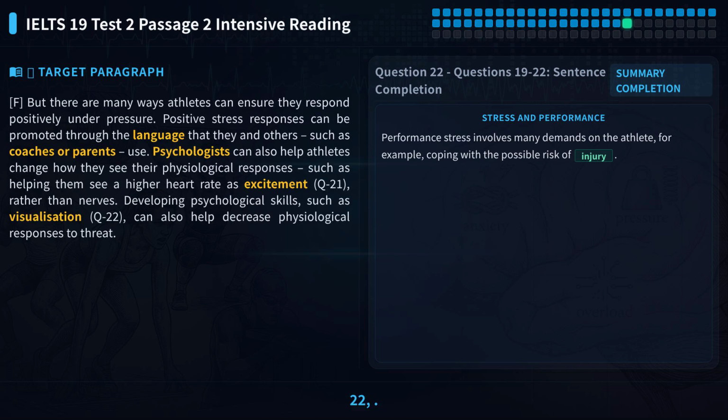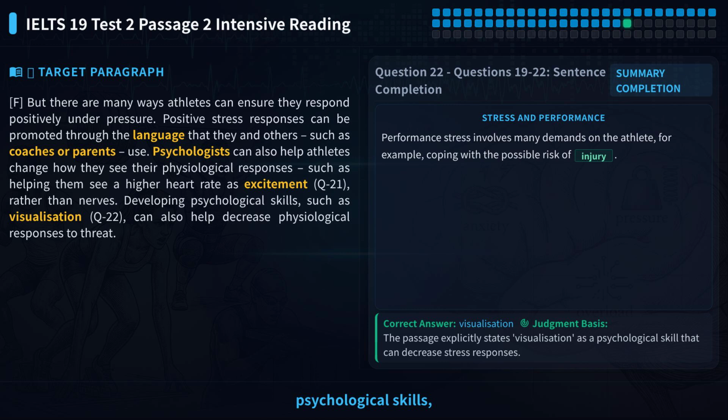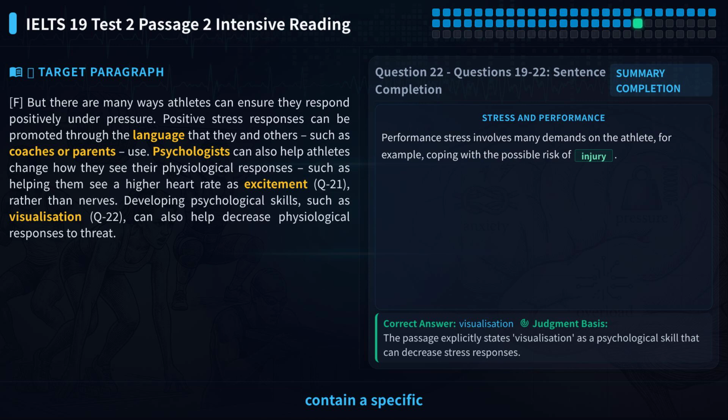Let's look at question 22. The question says that developing psychological skills, like visualization, can help reduce physical responses to threat. The blank is on the word visualization. The blank is after such as, which means, for example. So the blank should contain a specific name of a psychological skill.